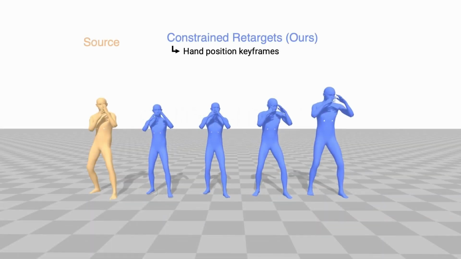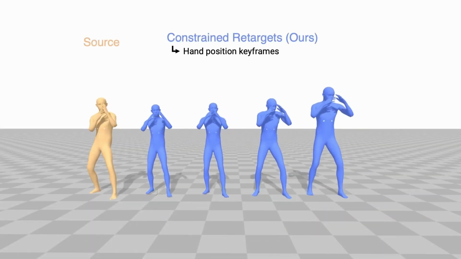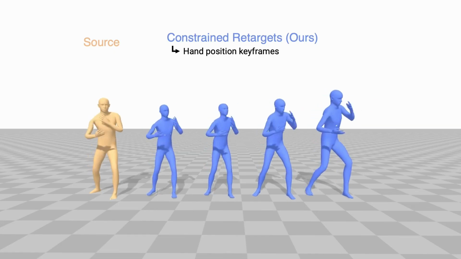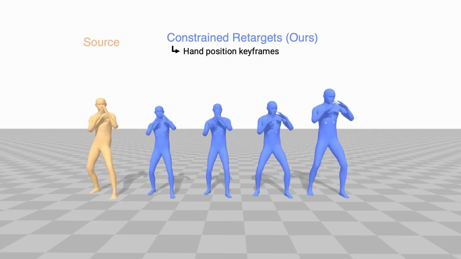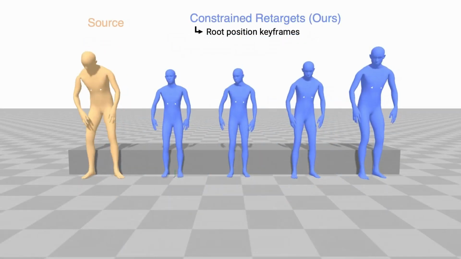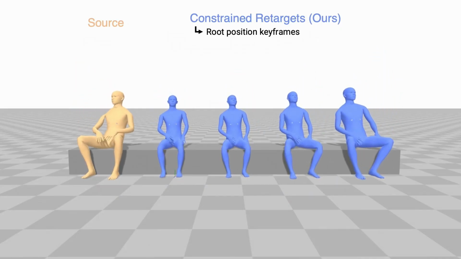Due to the diverse training data, our model can handle a variety of body proportions while hitting the same hand position constraints. In this case, the root position is constrained after sitting, giving realistic interactions with the bench.